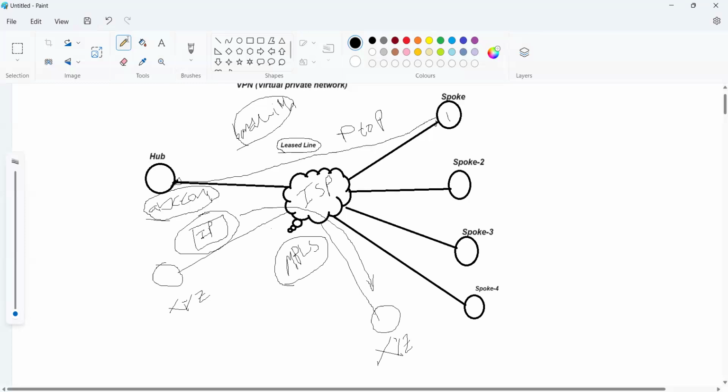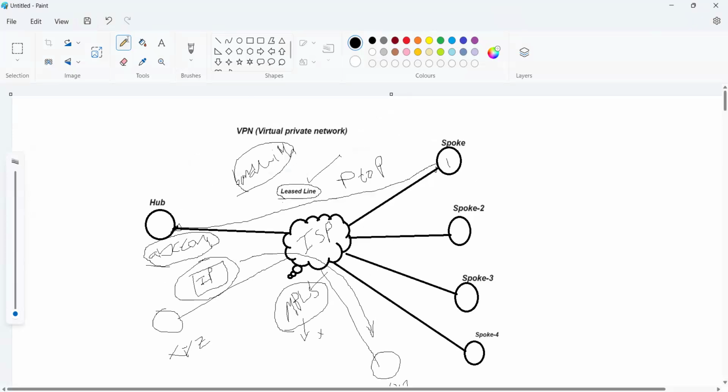So I don't want leased line service. I don't want MPLS service also. Even though compared to leased line, MPLS is less costly, not much more costly, because here we are getting the shared media. So we have no need of MPLS service also.